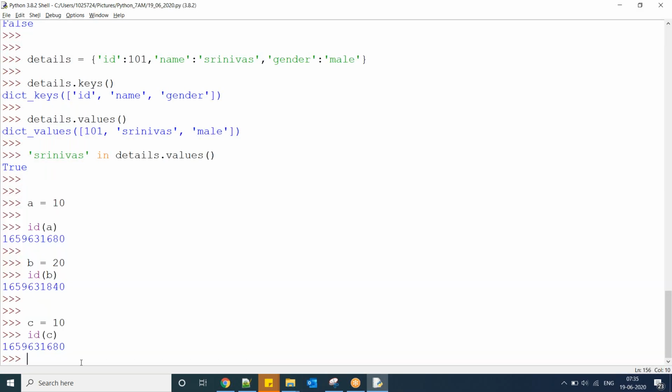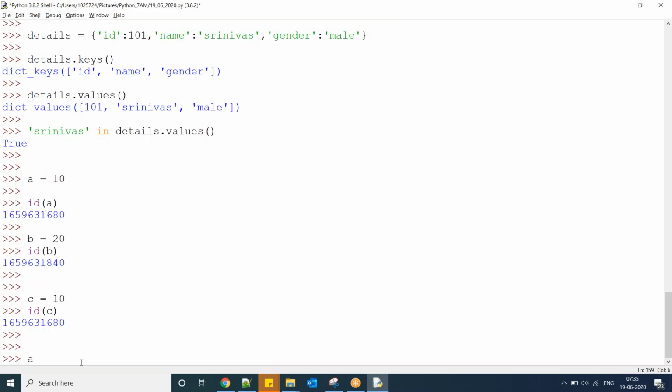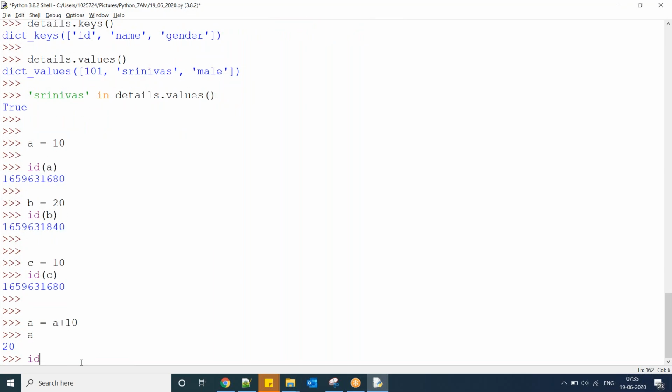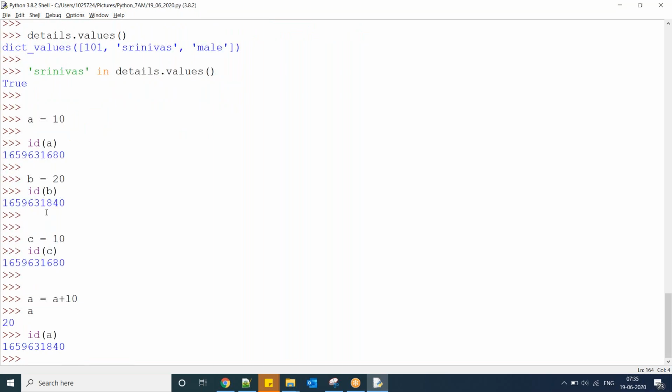Now observe here, a equal to a plus 10. Now a value is 20. Now id of A, this address and this address are the same because both have the value 20. Both will be pointing to the same memory address. The is operator considers the same memory address.